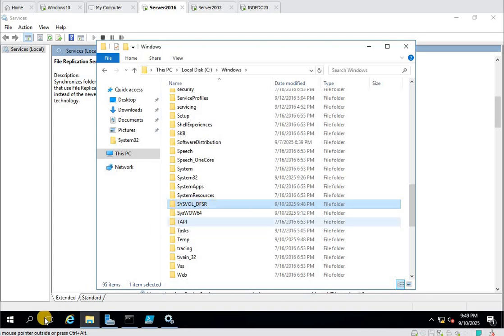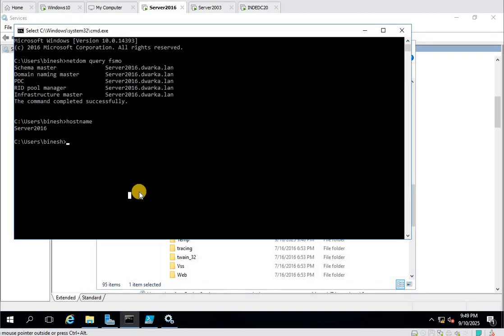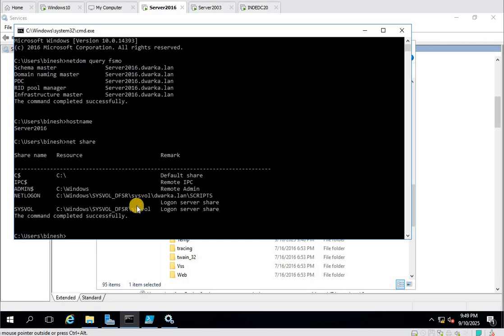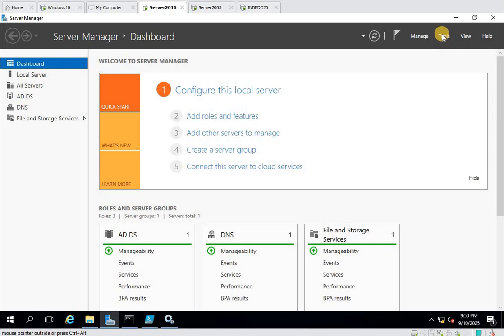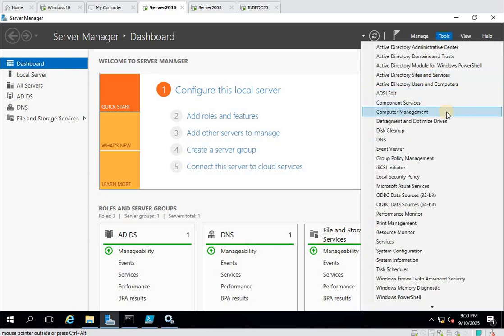Earlier it was only showing sysvol; underscore DFSR was not available. I forgot to show you, but you can just play yourself.